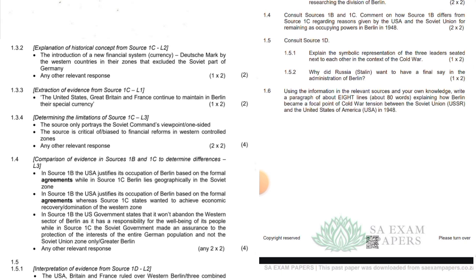Okay, guys. In source 1B, the USA justifies its occupation of Berlin based on the formal agreements, while source 1C states Berlin lies geographically in the Soviet zone. In source 1B, the USA justifies its occupation of Berlin based on the formal agreements, whereas source 1C states the West wanted to achieve economic recovery and domination of the Western zone.